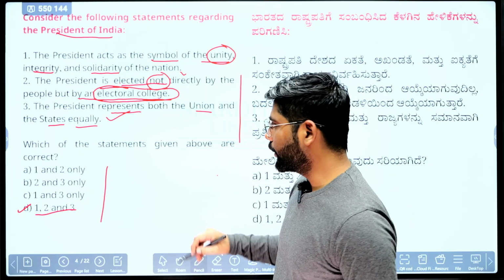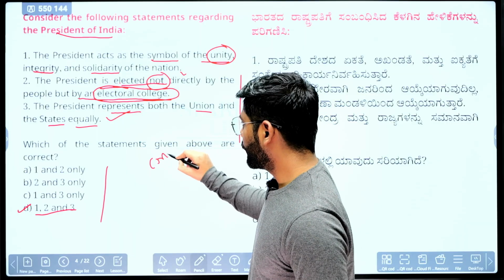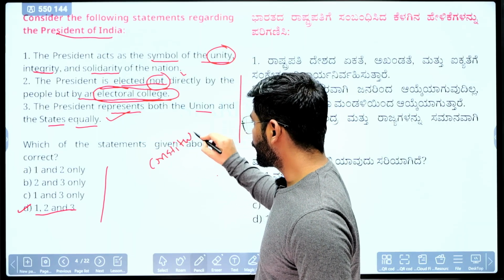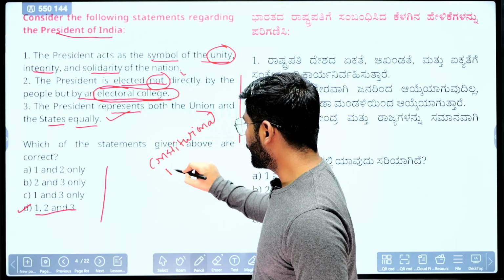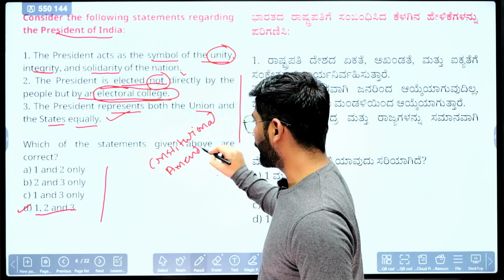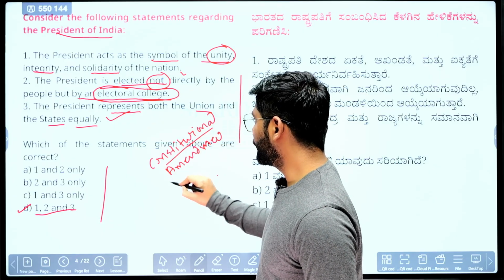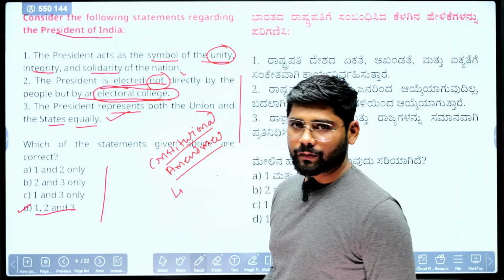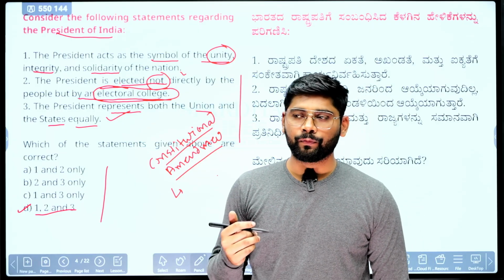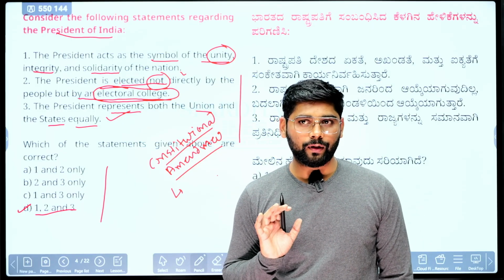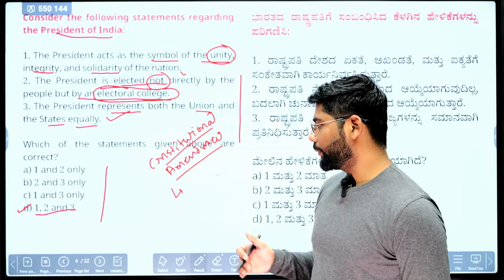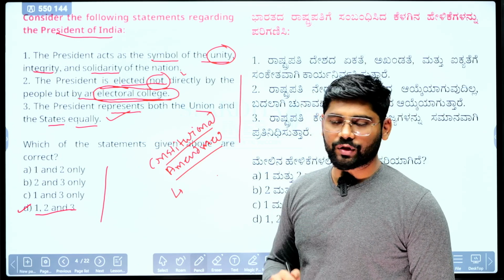Even when it comes to constitutional amendment, there are three processes. First, certain amendments are not considered amendments under Article 368. Second, certain amendments where you need a special majority.